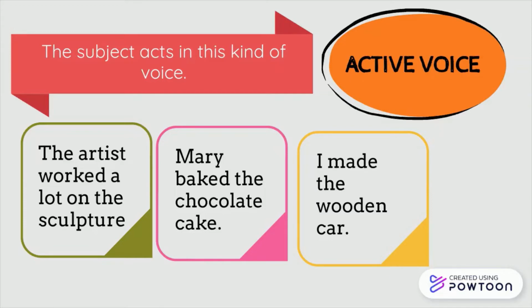Let's move on to the next example. Mary baked the chocolate cake. Mary, which is the subject, acted upon the chocolate cake, which is the object, by baking it. That is an active voice too. Next sentence. I made the wooden car. Let's move on to the passive voice.